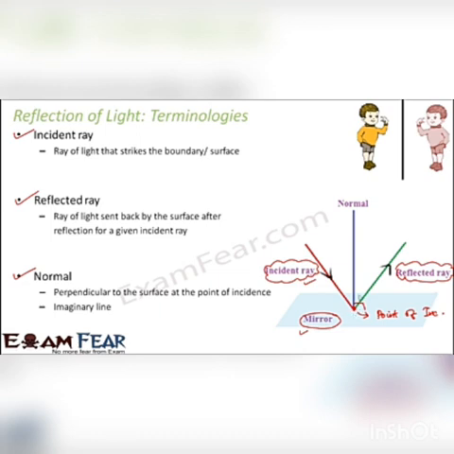Now, this is an imaginary line, so the normal doesn't exist in reality. Even if you try to see the reflection of light practically, you will not be able to see the normal, because it is a hypothetical line. So why are we imagining such a line? Because knowing the normal, we will be able to tell the direction or the inclination of the incident ray and the reflected ray. We will get to know the significance of the normal in a little while, but it cannot be seen because it doesn't exist at all. We have created it in our imagination to help us in understanding the concept of reflection.